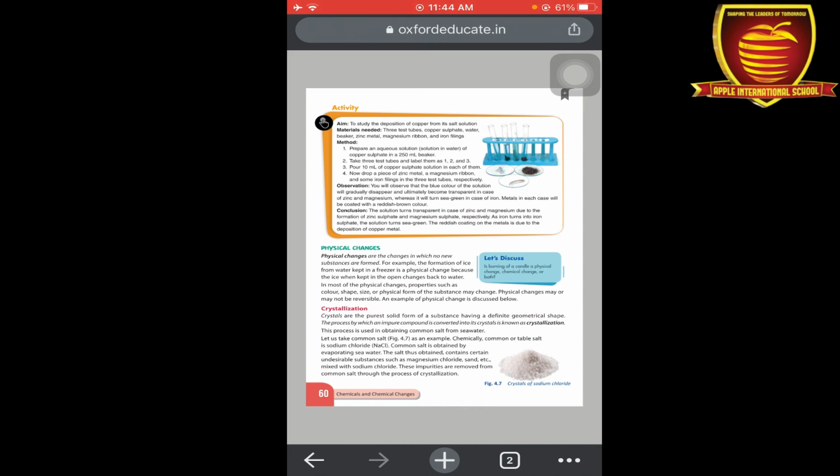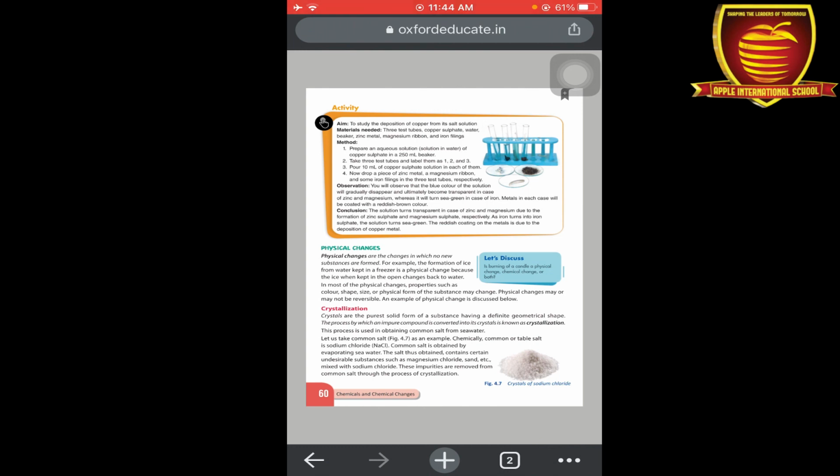particles. Okay, so let us take a common salt as an example. Commonly, common or table salt is sodium chloride. Common salt is obtained by evaporating sea water. The salt thus obtained, इस सॉल्ट में सिर्फ सोडियम क्लोराइड नहीं, कुछ अमाउंट में मैग्नीशियम क्लोराइड भी होता है, सैंड होती है. ठीक है, एंड मिक्सड विद सोडियम क्लोराइड.